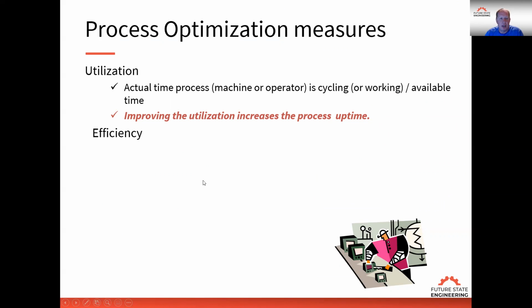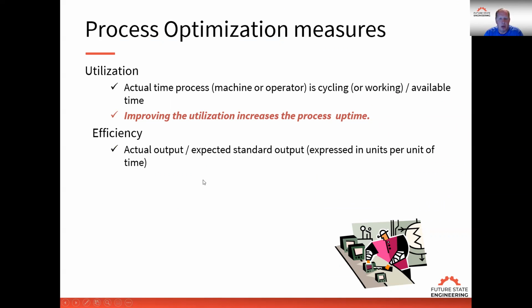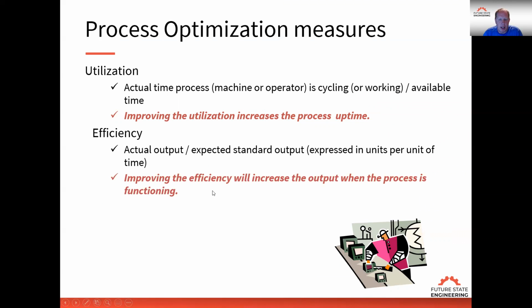Then we can also look at efficiency, which is comparing the output against some expected standard output, usually expressed in a unit of time. So one thing before we start measuring efficiency, we want to make sure that the standard that we're using is good. So if we don't have a good standard, then of course our efficiency measures aren't going to be accurate. Before we measure efficiency, make sure the standard that we're comparing the output of the system against is a good known standard. So what is efficiency? It's looking at that output over time. So improving efficiency will increase the output when the process is functioning.